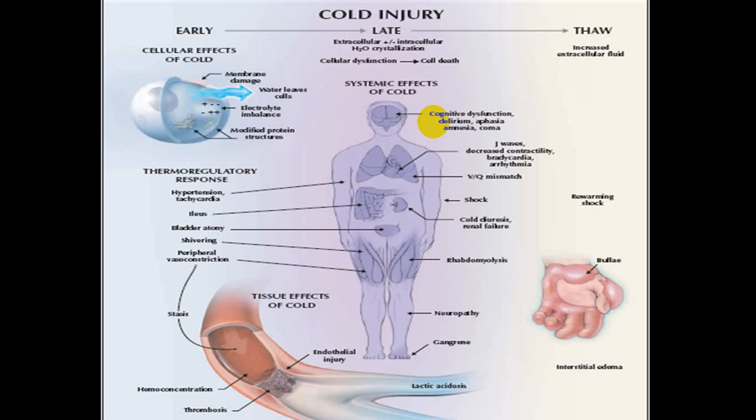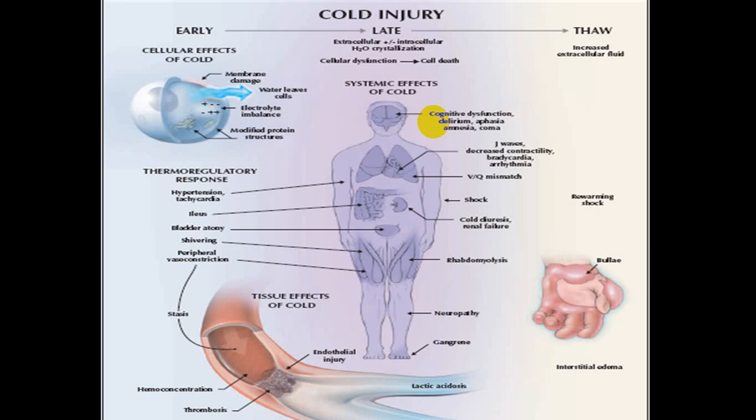To compensate, because of increased sympathetic activity, the person will have elevated blood pressure and tachycardia, so it will try to maintain the perfusion. Small intestine will have decreased peristalsis and you can get paralytic ileus. As far as bladder is concerned, you can have atony and retention of urine. Muscle will undergo shivering, contraction to increase the heat production.